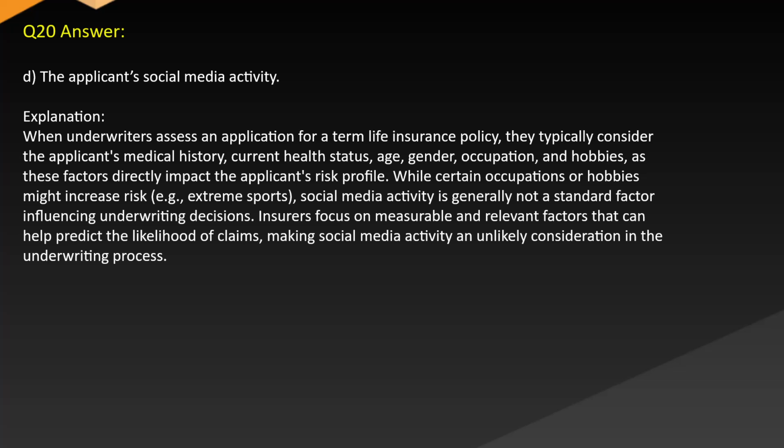Explanation. When underwriters assess an application for a term life insurance policy, they typically consider the applicant's medical history, current health status, age, gender, occupation, and hobbies, as these factors directly impact the applicant's risk profile. While certain occupations or hobbies might increase risk, e.g. extreme sports, social media activity is generally not a standard factor influencing underwriting decisions. Insurers focus on measurable and relevant factors that can help predict the likelihood of claims, making social media activity an unlikely consideration in the underwriting process.